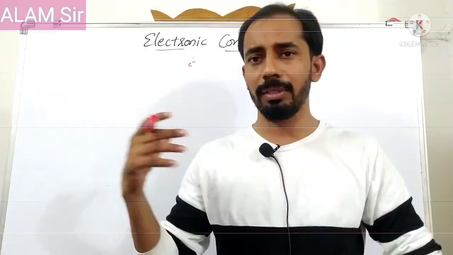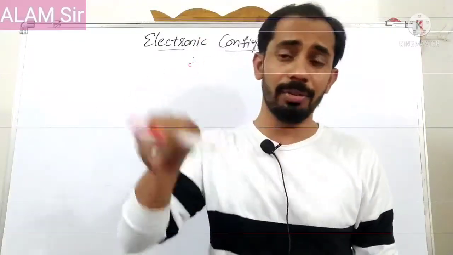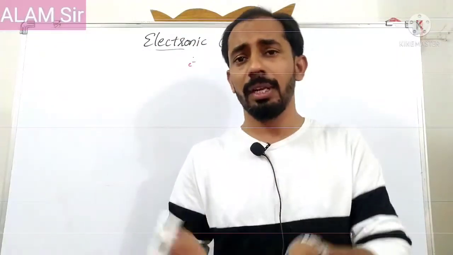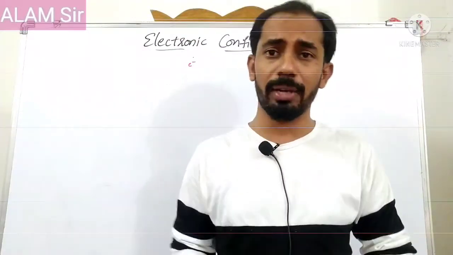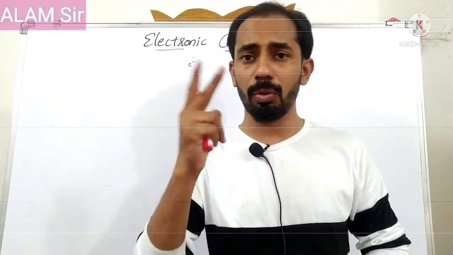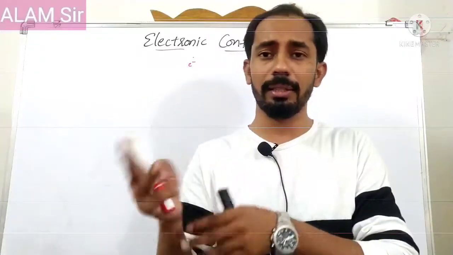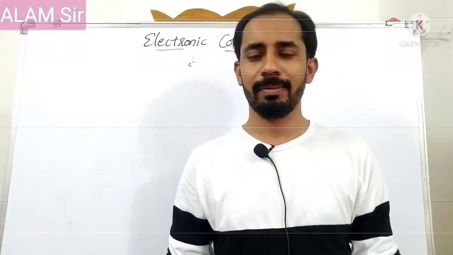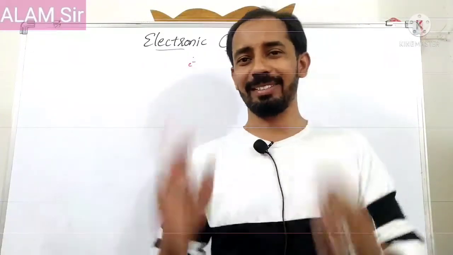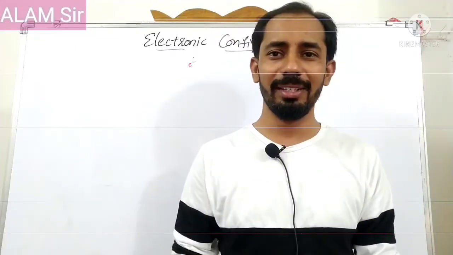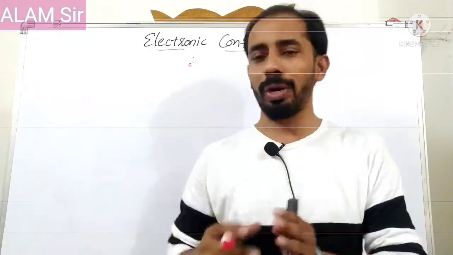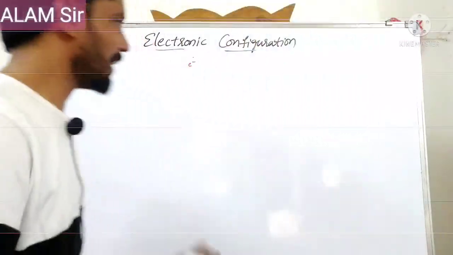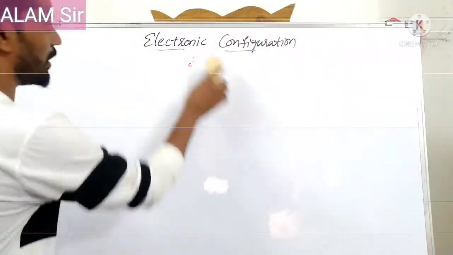We have to assume that the atom is spherical, and in it electrons are revolving. At the center of the atom the nucleus is present, containing protons and neutrons. Even protons and neutrons are made up of quarks. A proton contains 2 up and 1 down quark, and a neutron contains 2 down and 1 up. In between these particles gluons are present. It is mysterious, and there are many such things. So you have to assume and accept, learn and apply, that's it. Right, we are going to discuss electronic configuration.